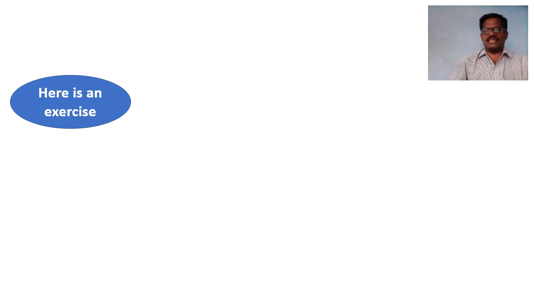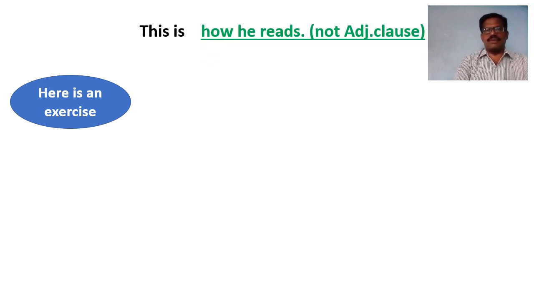Here is an exercise. Look at the sentence number 1. Here the underlined part is a subordinate clause that has started with a relative adverb, that is how. But this is not called an adjective clause because it has no noun phrase that goes before it. That means it has no antecedent. So this is not called an adjective clause.